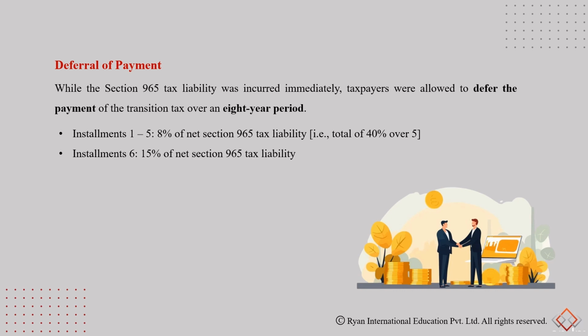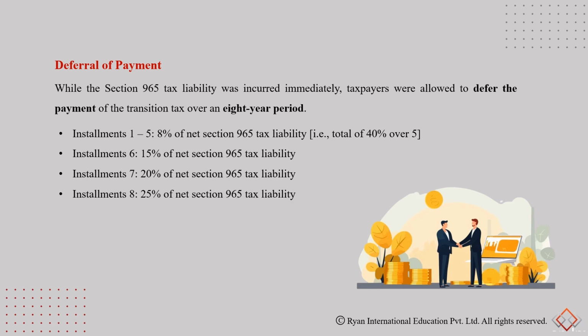And then in year 6, you have 15% to be paid on the tax liability, and then installment 7 is going to be 20%, and installment 8 is going to be 25% of the net Section 965 transition tax. So these taxes would be assessed immediately as per the Jobs Act, and then the taxpayers are given time to pay this. They can defer these payments over an 8-year period.